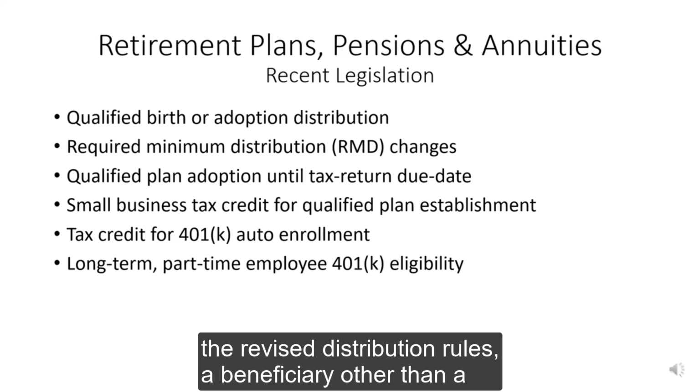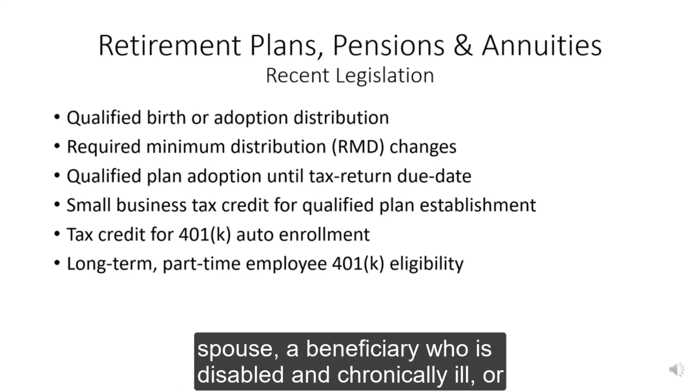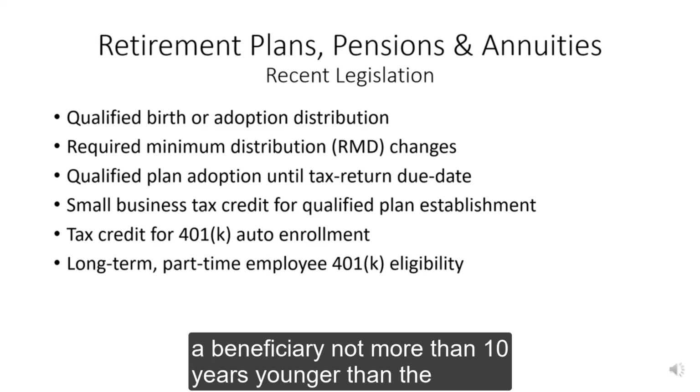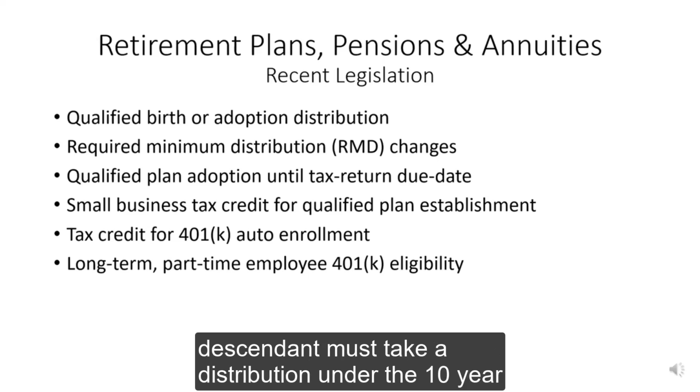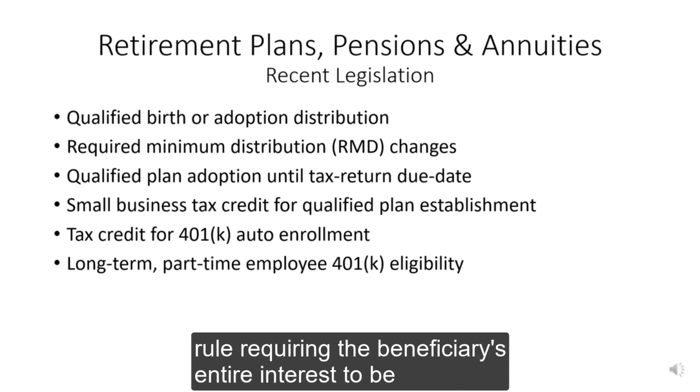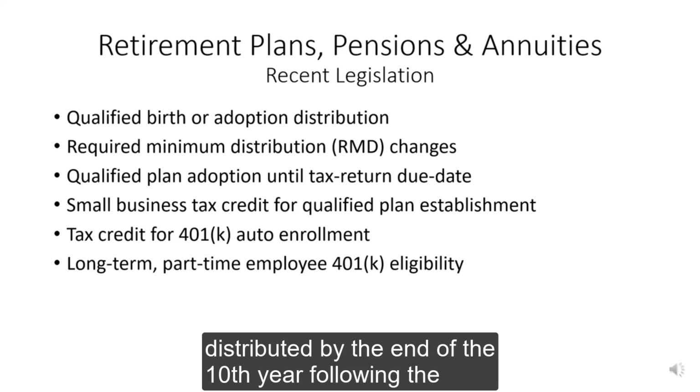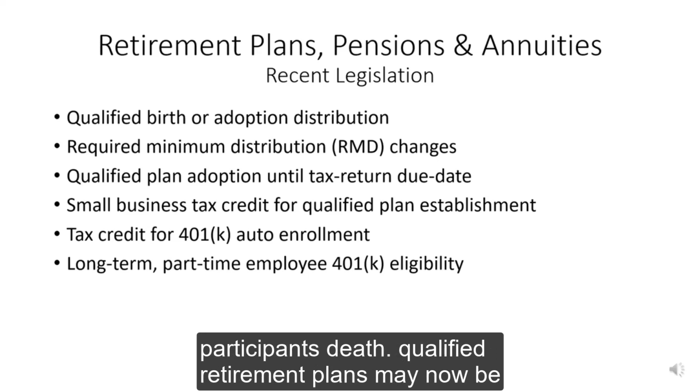Under the revised distribution rules, a beneficiary other than a spouse, a beneficiary who is disabled and chronically ill, or a beneficiary not more than 10 years younger than the descendant, must take a distribution under the 10-year rule, requiring the beneficiary's entire interest to be distributed by the end of the 10th year following the participant's death.